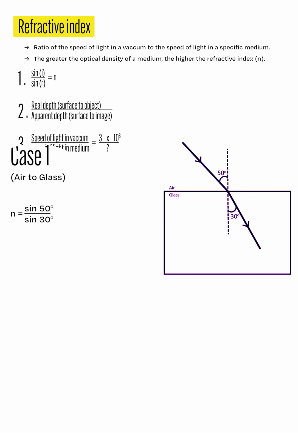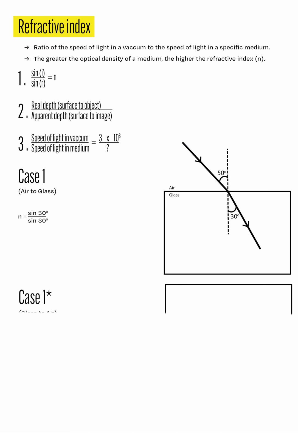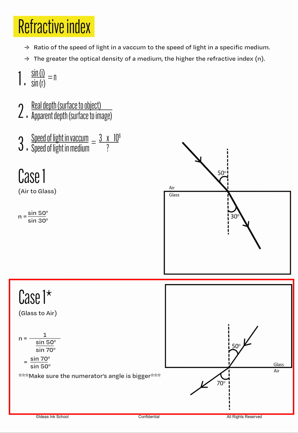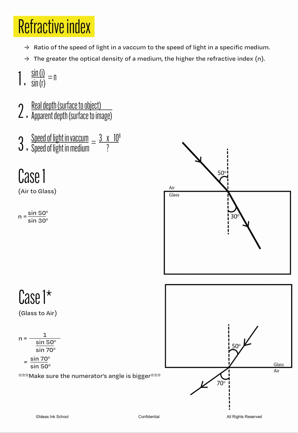If we input these values into the formula sin i over sin r, we will have sin 50 degrees divided by sin 30 degrees, giving us a refractive index of about 1.53. Inversely, we now have an incident ray traveling from glass to air. To calculate, we must first take note that the refractive index of a medium must always be relative to vacuum or air. Therefore, when we input the angles into the formula, the angle used in the numerator has to be the angle of light traveling through air, and the denominator will then be the angle when light travels through the glass medium. Thus, we will divide sin 70 degrees by sin 50 degrees to obtain a refractive index of about 1.23. Regardless, a quick way to check is to ensure that the refractive index of a medium is always greater than the value of 1.